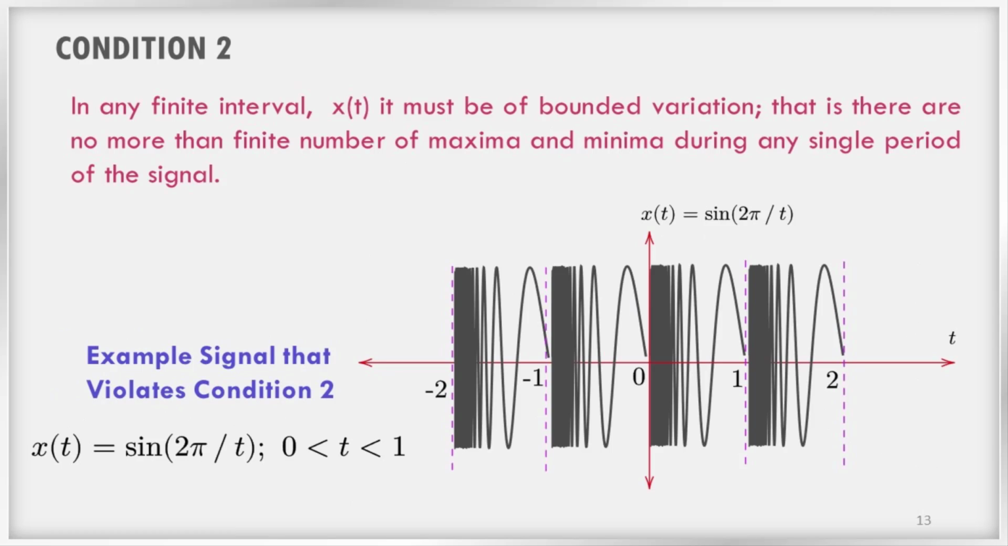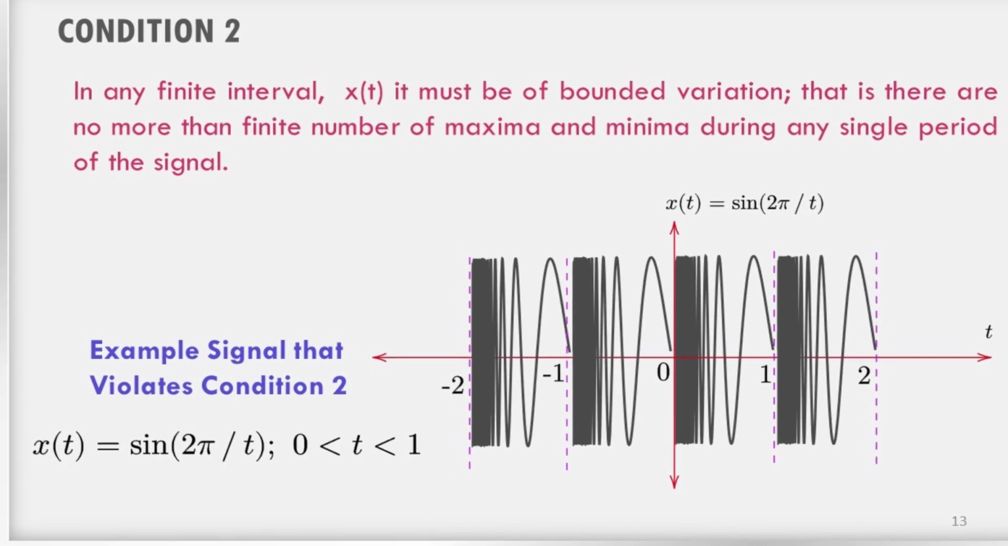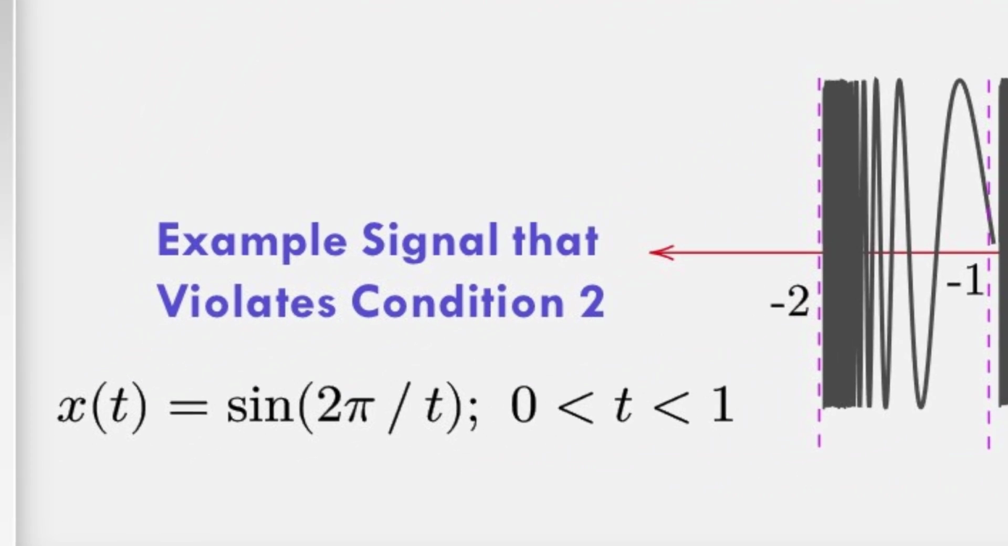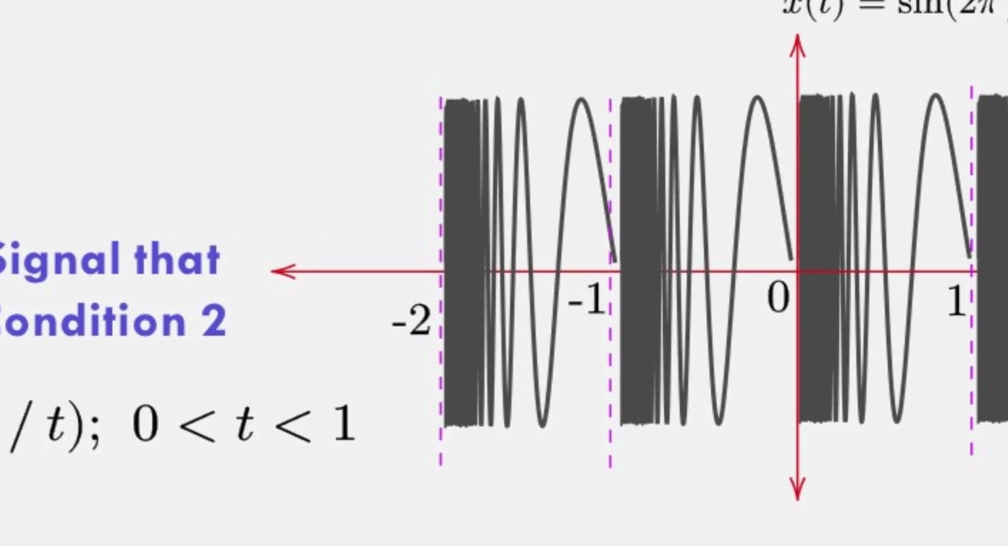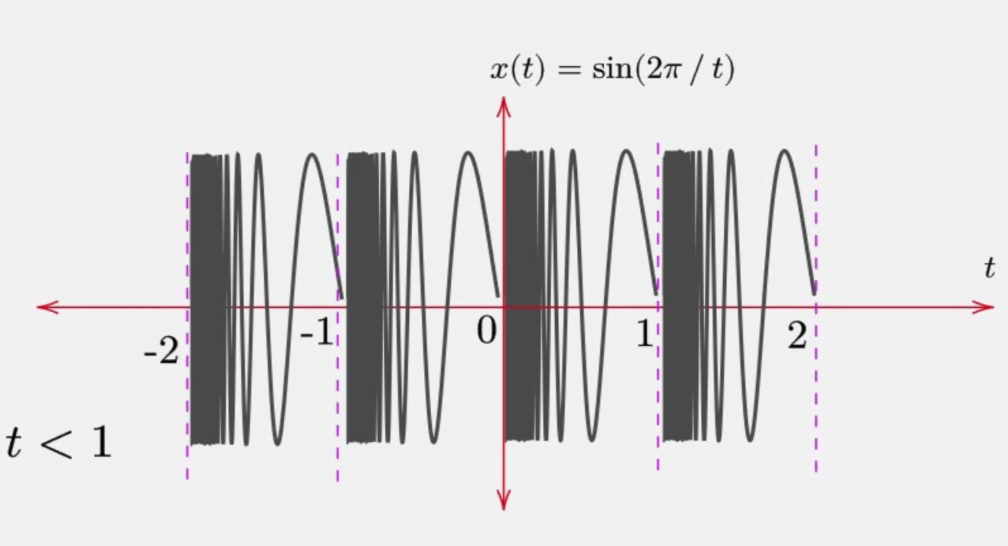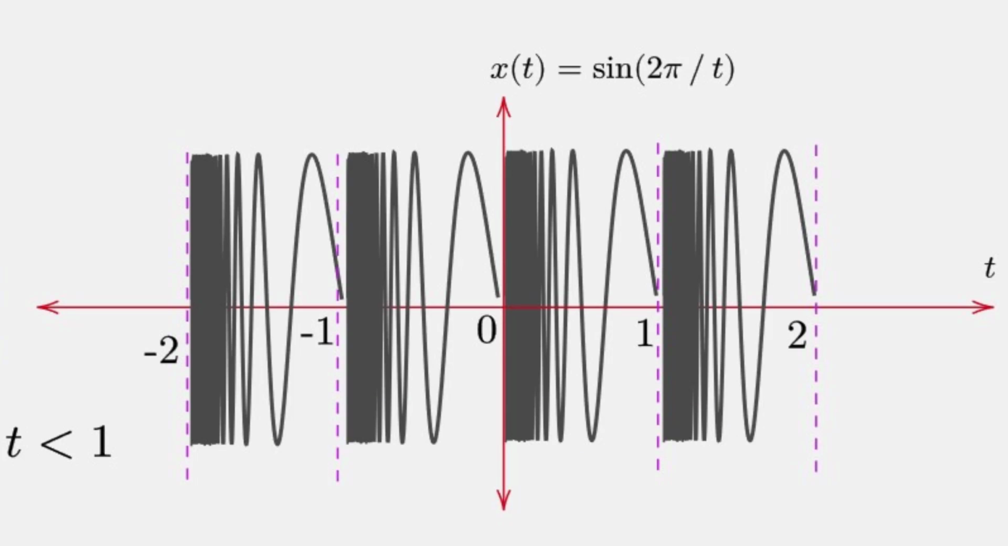Condition 2. In any finite interval, x of t is of bounded variation. There are no more than a finite number of maxima and minima during any single period of the signal. An example of a signal that meets condition 1 but violates condition 2 is x of t is equal to sine 2 pi by t in the range 0 to 1. You can see that this signal is also periodic. Also, it satisfies condition 1. However, it has an infinite number of maxima and minima. That means the positive peaks and negative peaks within a single period. Hence, it is not possible to represent this signal using Fourier series.